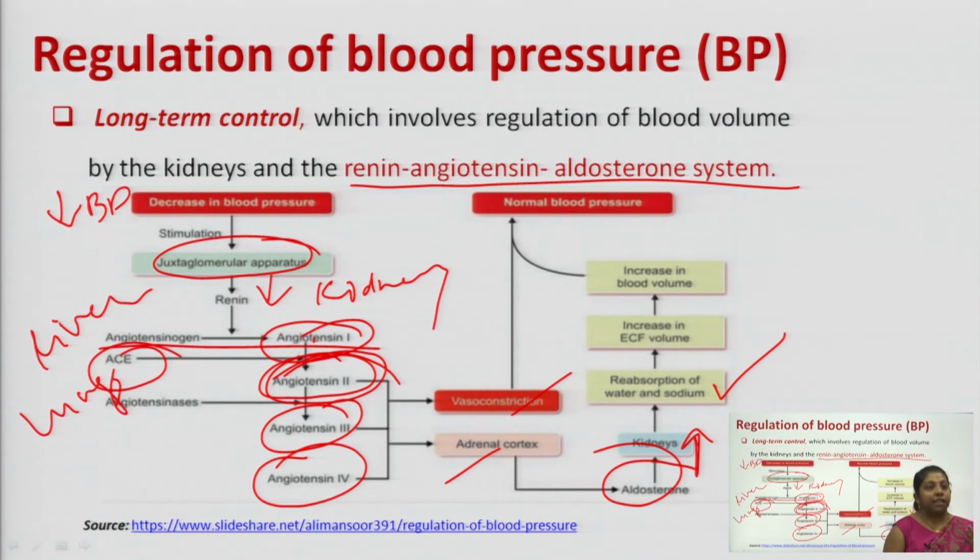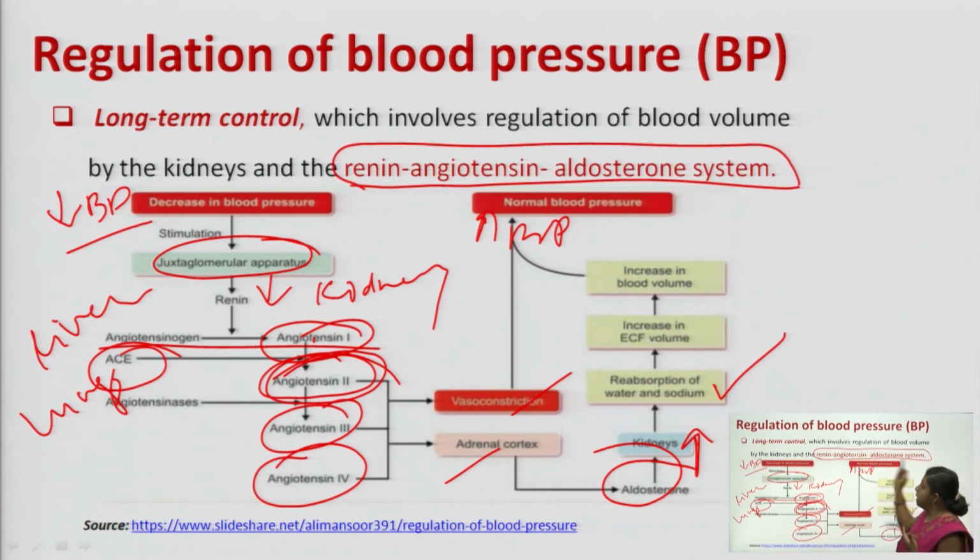So, as there is an increase in blood volume along with vasoconstriction phenomena, there will be an increase in your blood pressure, or normalization of your blood pressure takes place. Fine. So, here this complete process, wherever there is a decrease in BP, or a fall in BP, it stimulates the first thing from this cycle, that is the renin. Renin is released from your kidney with the help of the juxtaglomerular apparatus.